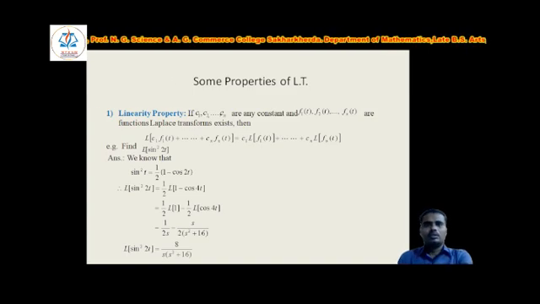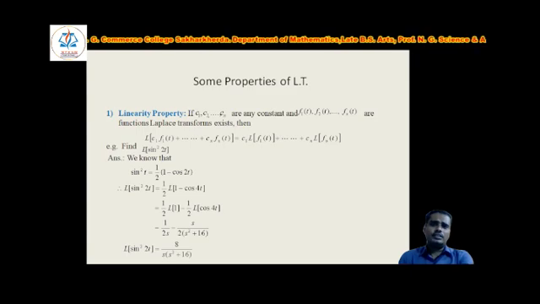So the statement of this linearity property is: if c1, c2, cn are constants, and f1(t), f2(t), fn(t) are functions whose Laplace transform exists, then Laplace of c1 into f1(t) plus up to so on cn into fn(t) equals c1, the constant, taken outside the Laplace transform, that is c1 into Laplace of f1(t) plus up to so on cn into Laplace of fn(t). This is what you have to show. We have given that the Laplace transform exists there.